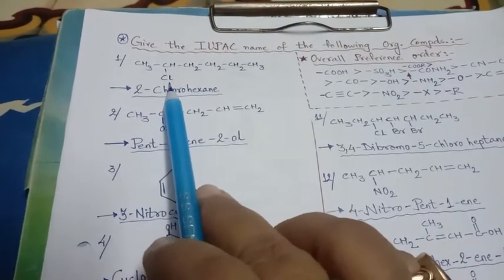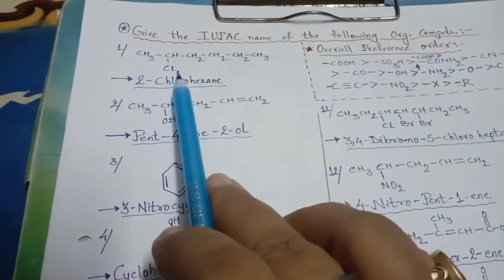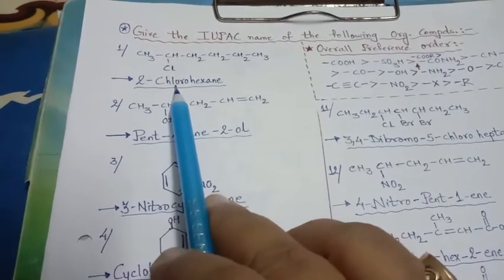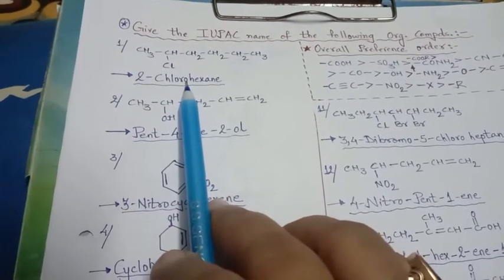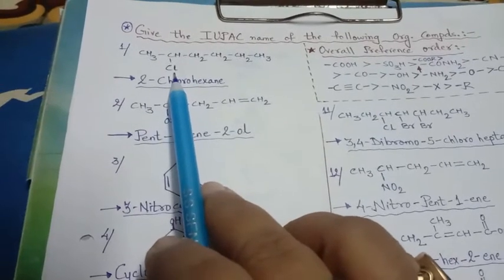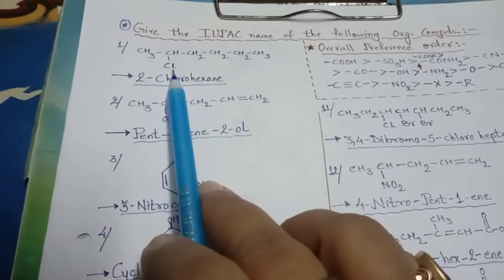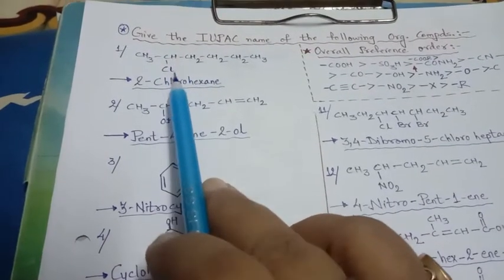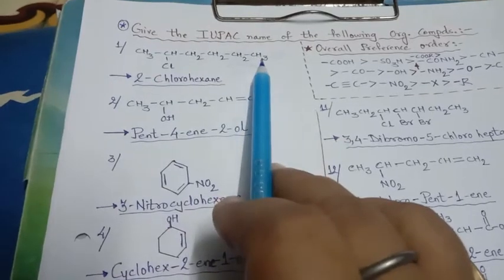On the 2nd position, what is there? Chlorine. When chlorine is there, it takes the prefix chloro. The halogen group takes the prefixes fluoro, chloro, bromo, iodo: Cl is chloro, Br is bromo, I is iodo, and F is fluoro. So here, on the 2nd position, chlorine, so 2-chlorohexane. Right?